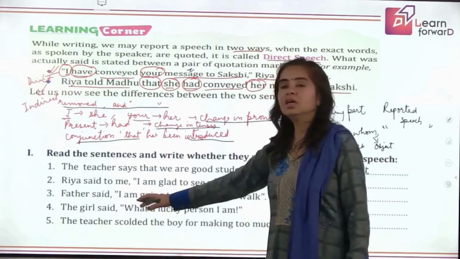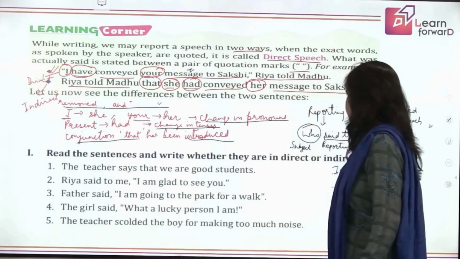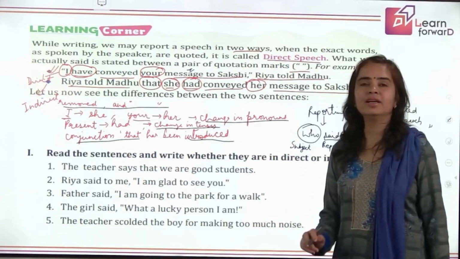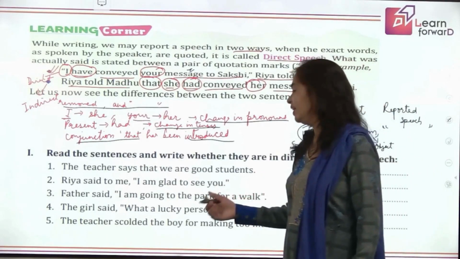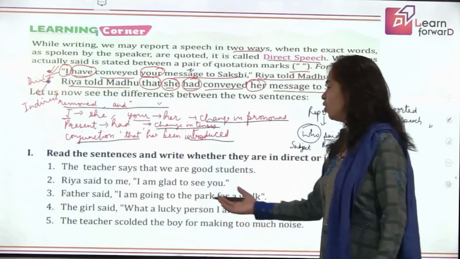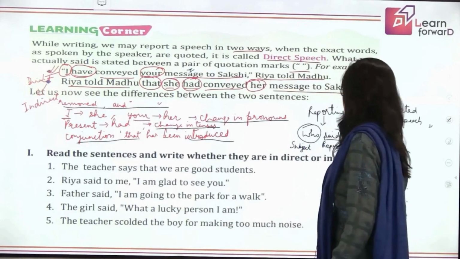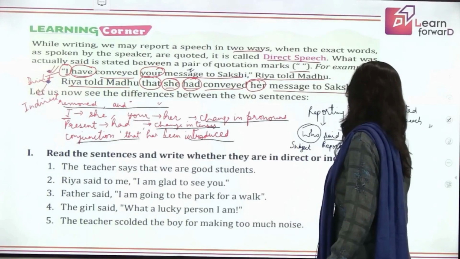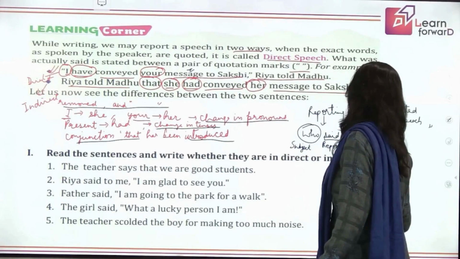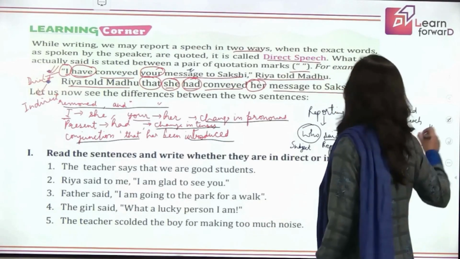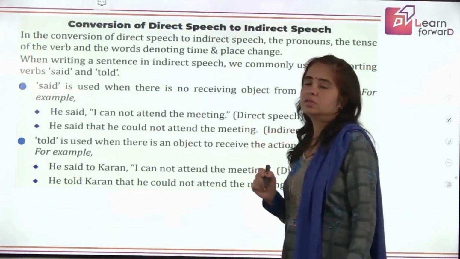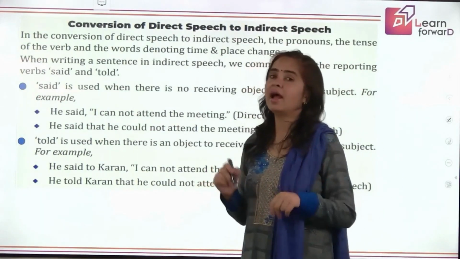Good. So the third one again. Yes, direct. The next one is also direct. Very good. And the last one is, yes, indirect. No commas, no inverted commas. The teacher scolded the boy for making too much noise. So this is again indirect. Right? So this means you have understood the difference between the two speeches, direct and indirect, at least the formation.